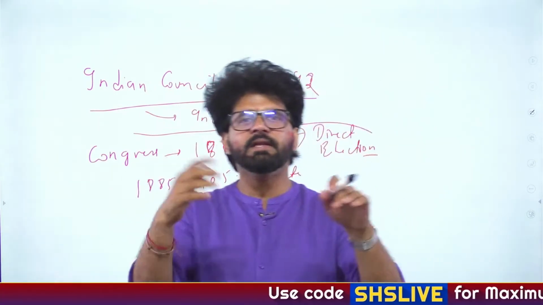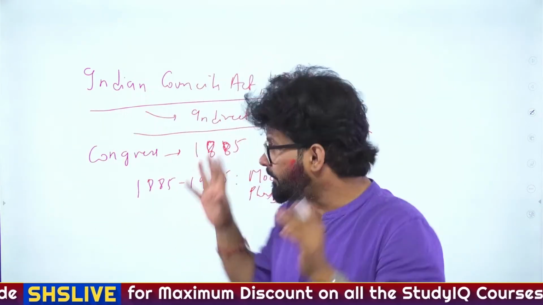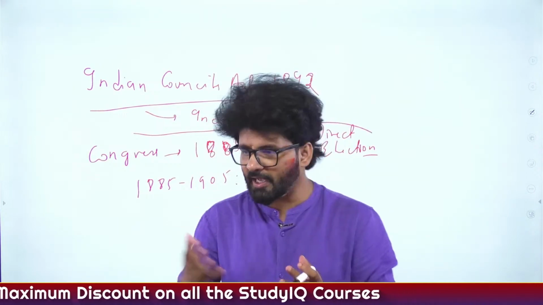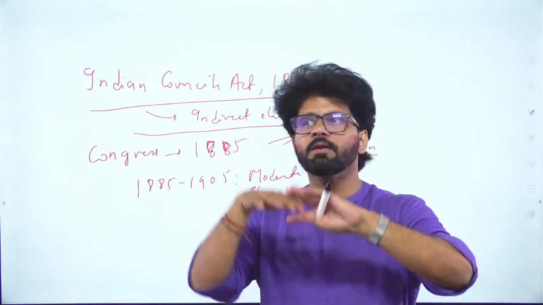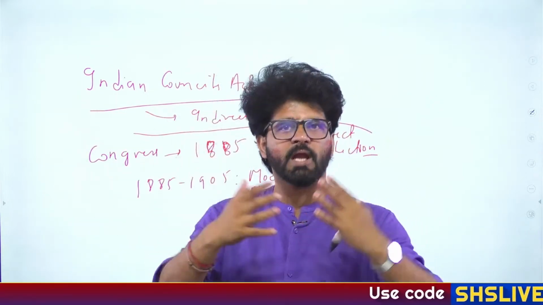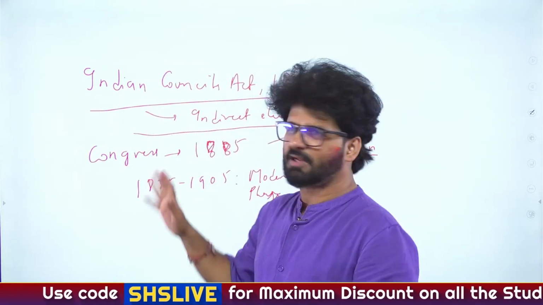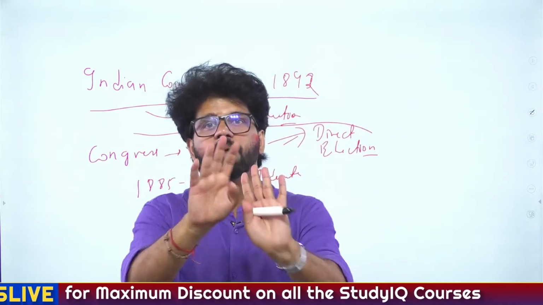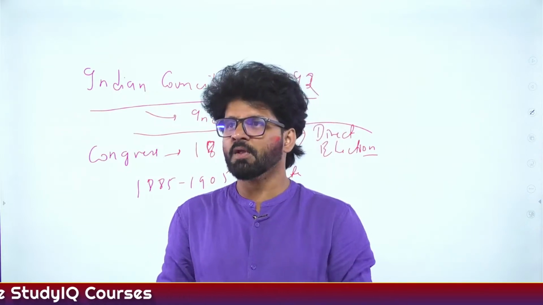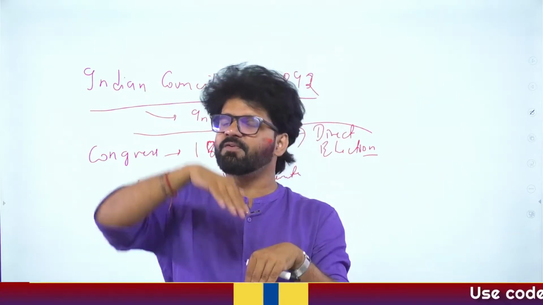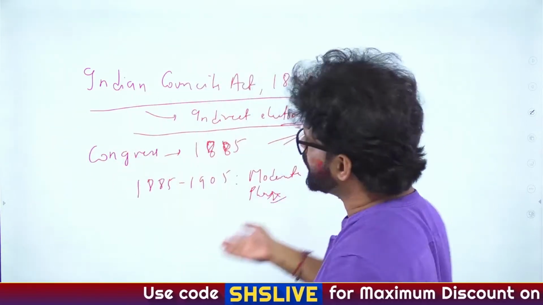And later on, by the 1919 Act, the Montagu-Chelmsford Reforms, direct election will be introduced for the first time. Please remember, everything first is very important, as we have discussed earlier: your first love, your first crush. Similarly, when direct election was introduced for the first time in our country, that is important. And that happened not via this act, and that's why we say nothing major happened via this act, but by the 1919 Act. So many things will be happening for the first time in the 1919 Act. And again, the 1919 Act became a base for the 1935 Act, and the 1935 Act became a base for our constitution. That's how you can look at it right now.